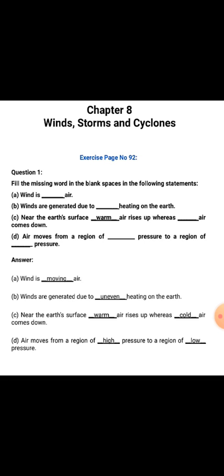Winds are generated due to blank heating on the earth. So, answer is uneven. Near the Earth's surface, blank air rises up, whereas blank air comes down. Warm air rises up and cold air comes down. Fourth one is air moves from a region of blank pressure to a region of blank pressure. So answer is high and low.